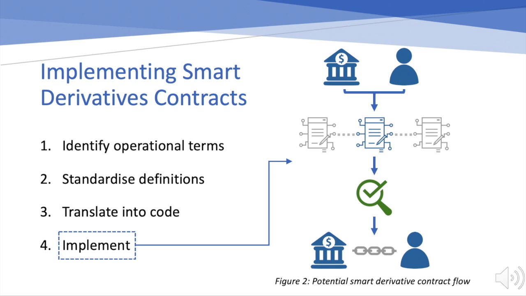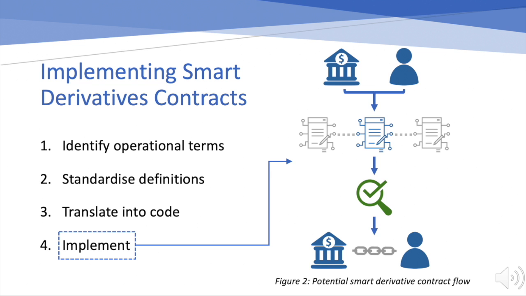We see 4 key stages. First, identify operational terms that are suited to automation, i.e. those that embed some form of conditional logic where, dependent on a specified time or event, a deterministic outcome is required. Second, form industry-standard natural language definitions. These have been set out for years by ISDA, which is the global organisation responsible for standardising derivatives contracts in their ISDA Master Agreement. Third, translate these into code. ISDA has begun doing this with the ISDA Common Domain Model, a database of definitions for common trade features and processes, translated into a machine-readable and executable data model. And finally, implement these components to create smart contracts.